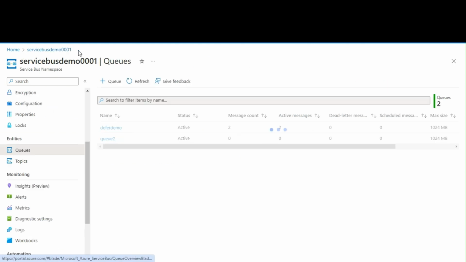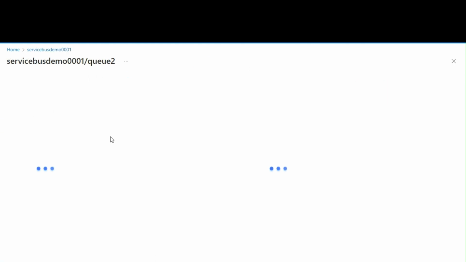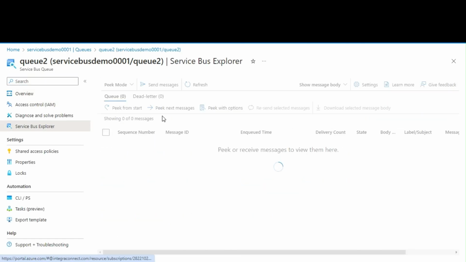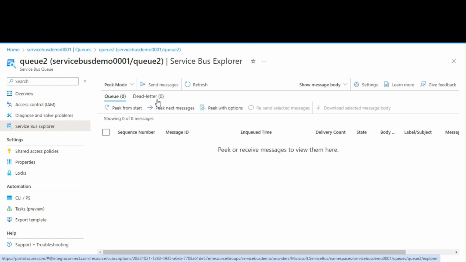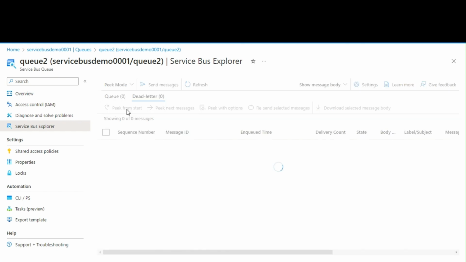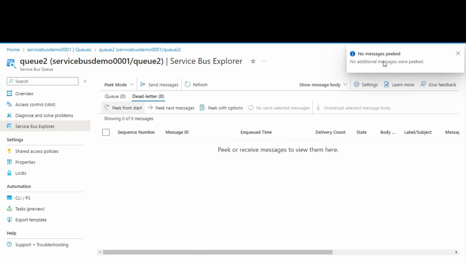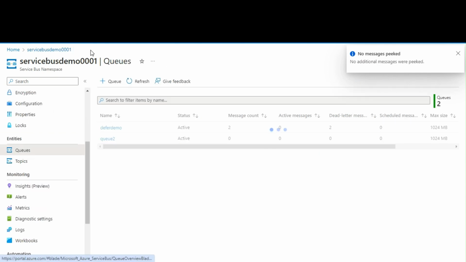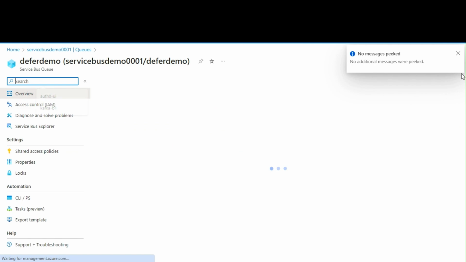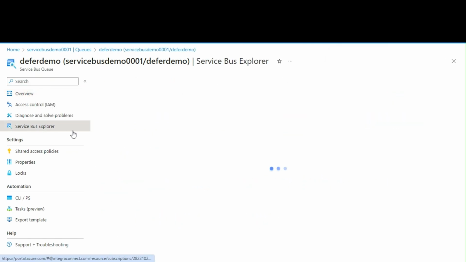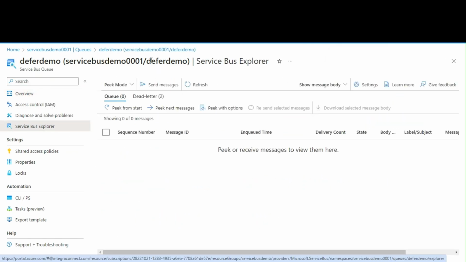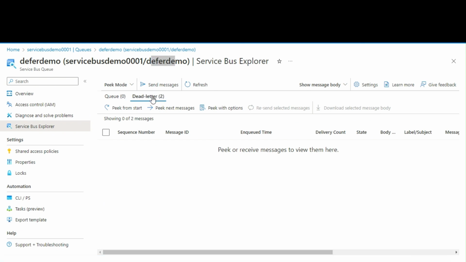Now we'll move to our other queue, which is Q2, and see this particular queue's dead letter. You can see it still has zero elements. If you try to pick, there is no message to be picked. This proves that every main queue has its own associated instance of a dead letter queue. You can see only under the defer demo queue, the dead letter queue has two messages.